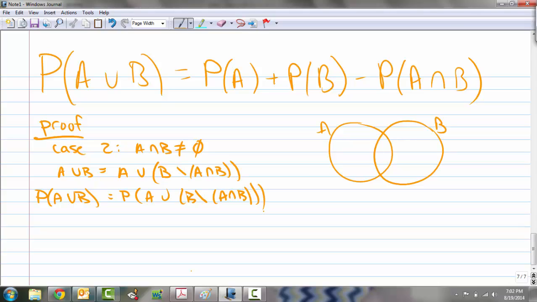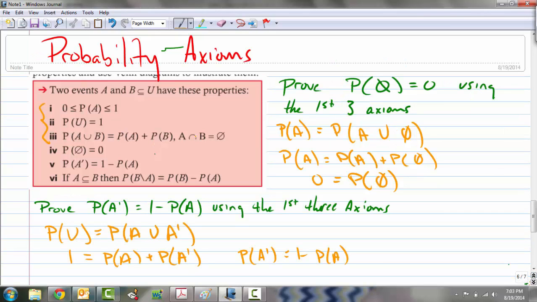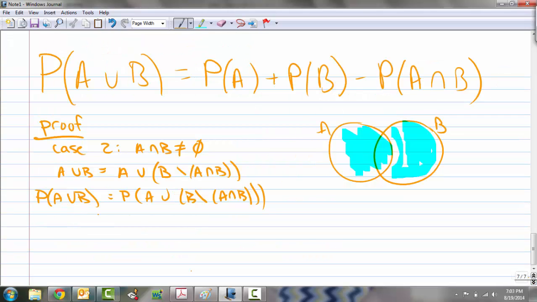Well, these two sets, A and that part, they're disjoint, which means we can use, since these two things are disjoint, if I go back to my list, we can use axiom number 3 to split this probability into two parts. So this is equal to the probability of A plus the probability of B with A intersect B removed.